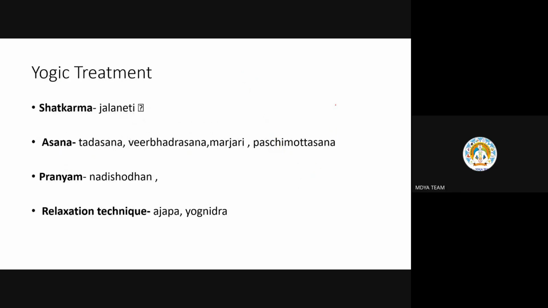So now we'll go for yogic management. The usual normal yogic management is there. We have seen it before, in the last class, with dysmenorrhea. That will be the yogic management for this also, but a little shorter. We can add shatkarma like jalneti, and in asanas Tadasana and all those asanas which we have studied in the earlier yogic management. Along with that, Veerbhadrasana and Marjaryasana, that is cat pose.